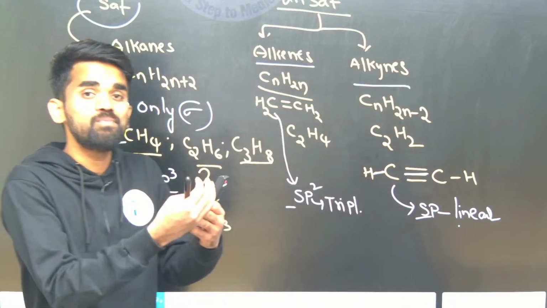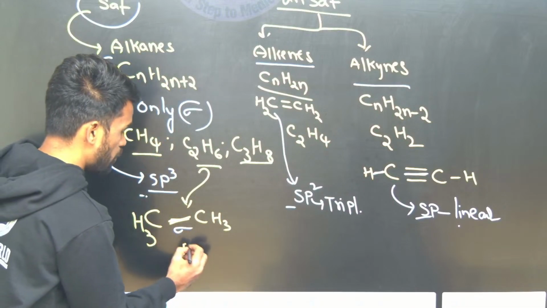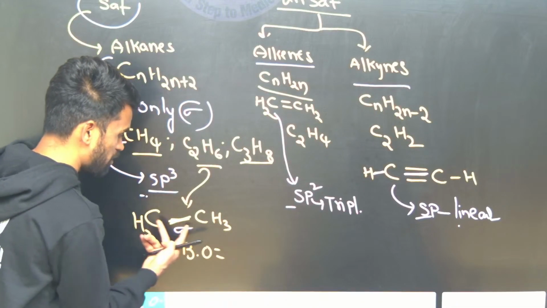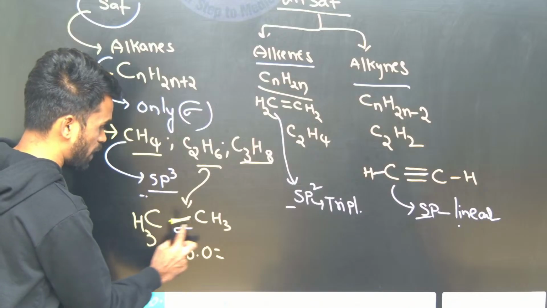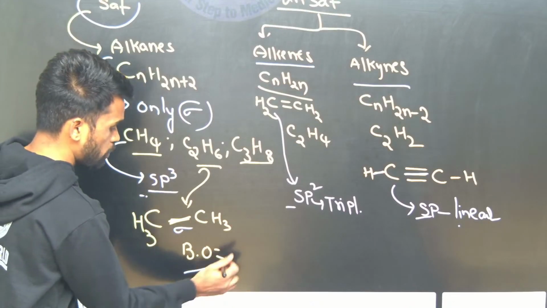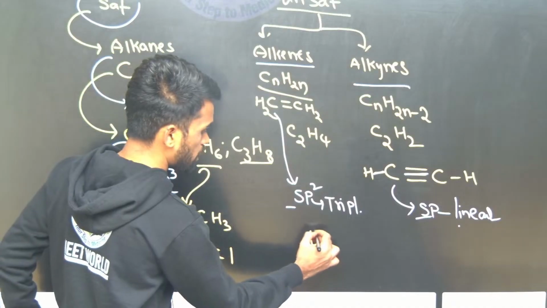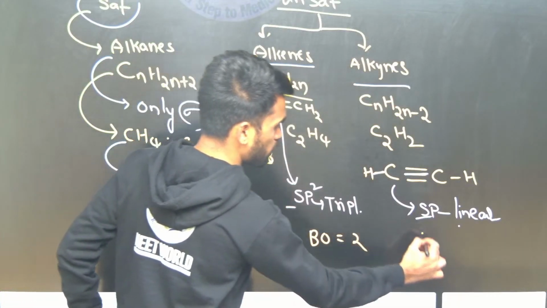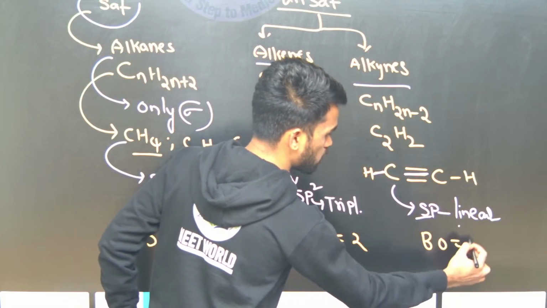See, the number of bonds can be called the bond order. Bond order means the number of bonds between two atoms. Between two carbon atoms in this hydrocarbon, how many are there? 1 here. So what is the bond order in this case? It is 2. And what about the bond order in this case? It is 3. So like this, you need to give the bond orders.